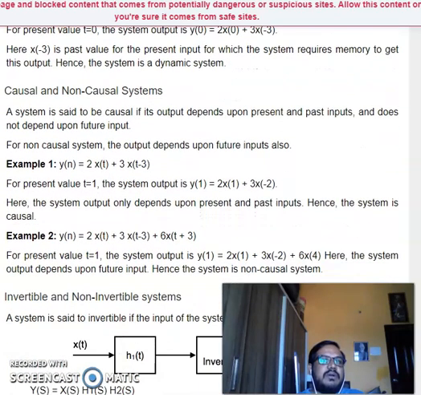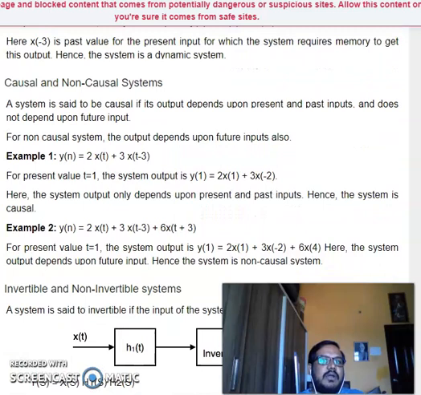Now coming to causal and non-causal systems. A system is said to be causal if the output depends upon present and past values, and does not depend upon future values. If it depends upon future values, then it is said to be a non-causal system. Causal means it depends upon present or past but not future.